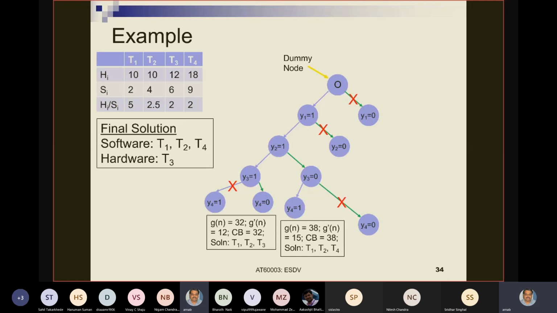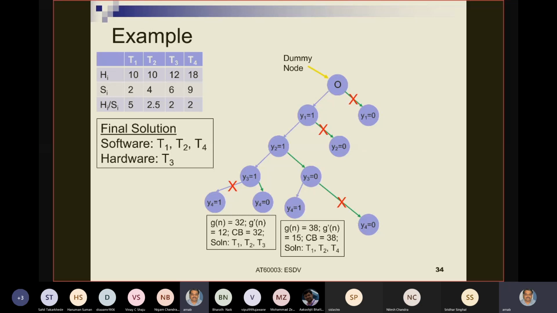Suppose you would have implemented this data structure of newly generated states as a queue and not as a stack, what would happen? It would become a first in first out list. So at the beginning, after the dummy node, you will enter y equals to 1 and y equals to 0 into the queue, and the first you will extract is the first in, which is y equals to 0.